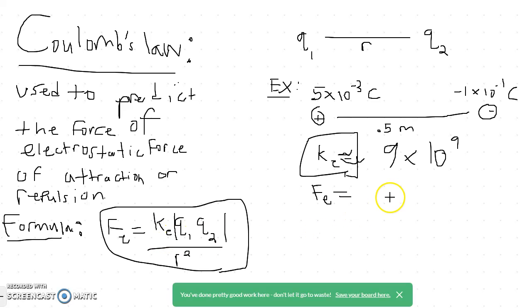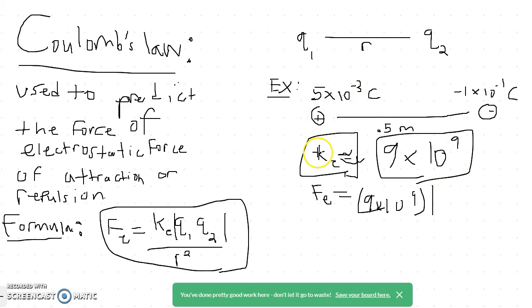So K, which is a constant, is 9 times 10 to the 9th, times the absolute value of Q1 and Q2, which are the charges.